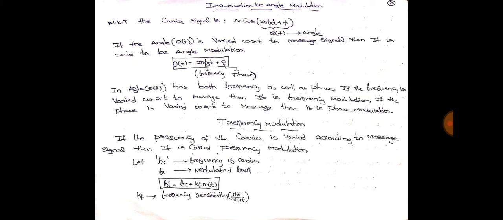Theta of t is nothing but 2 pi fc t plus phi, where 2 pi fc t carries the frequency of the carrier and phi is the phase of the carrier. So theta of t has both frequency as well as phase. If the frequency is varied with respect to the message, then it is frequency modulation. If the phase, that is phi, is varied with respect to the message, then it is phase modulation.